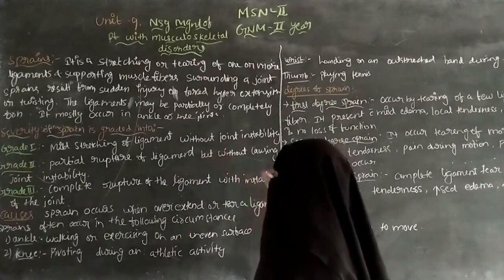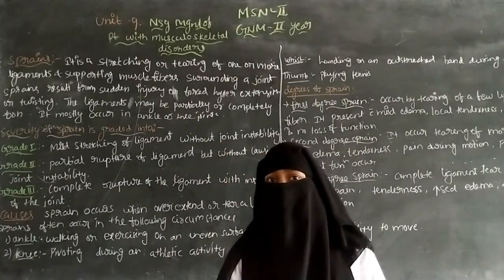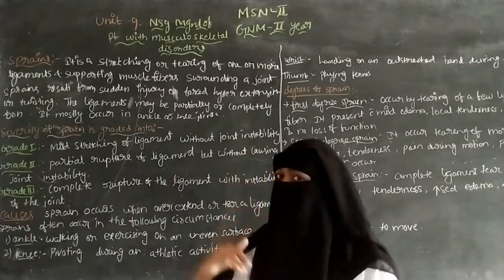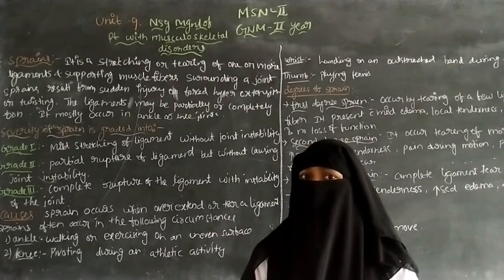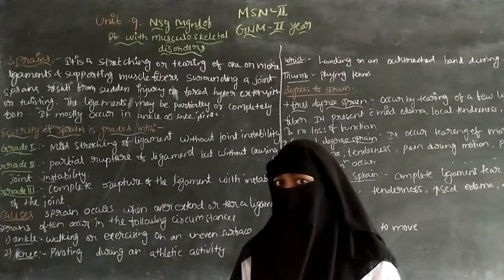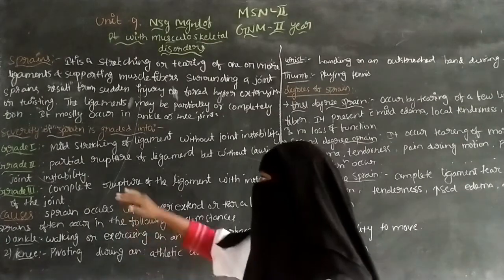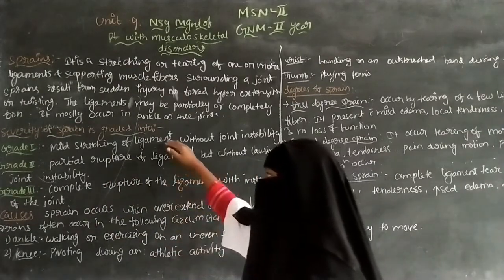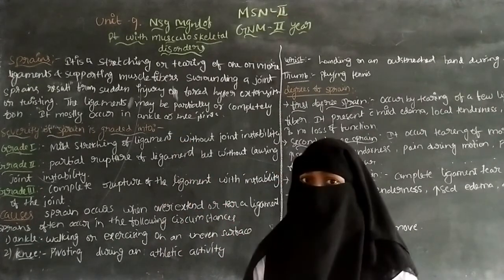Because of this mild stretching, there is no joint instability, so movement and flexibility are present in the joint, and it does not affect joint movement. Only a mild stretching of the ligament is present in grade 1.